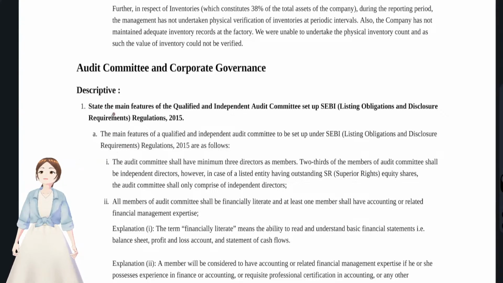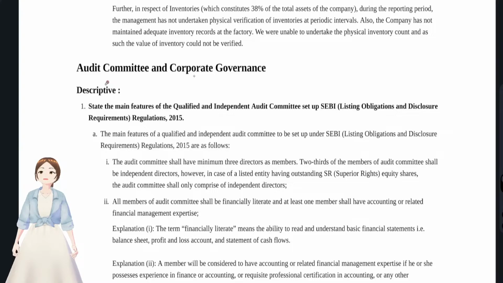First of all, let me give you an introduction with regards to what is audit committee and what is corporate governance. Audit committee, you know, is a committee that was formed by the board of directors, and all the duties of the audit committee we know already. We'll discuss that later in the coming session, in 4 to 5 minutes, why audit committee is there, what are its functions and all.